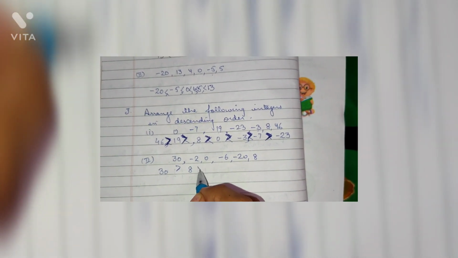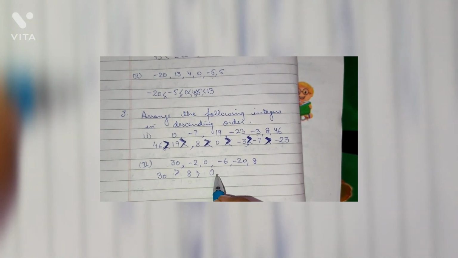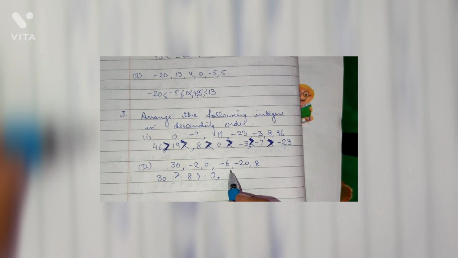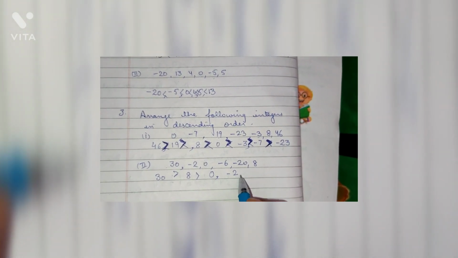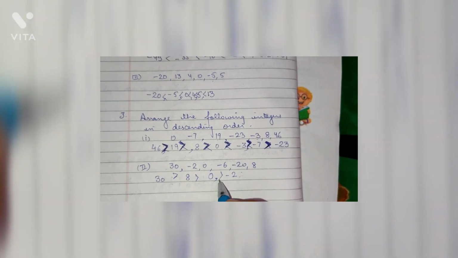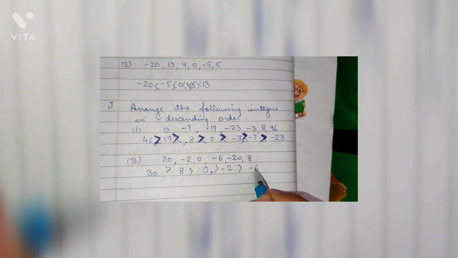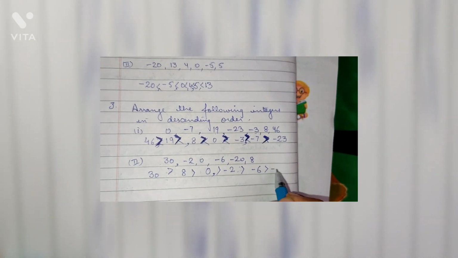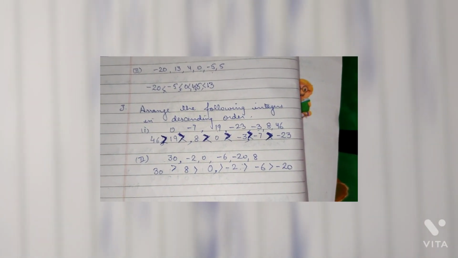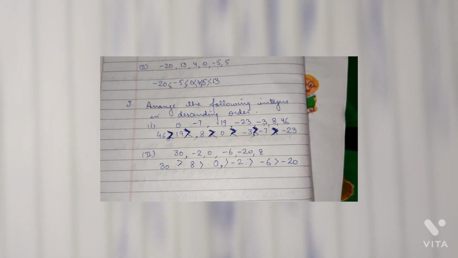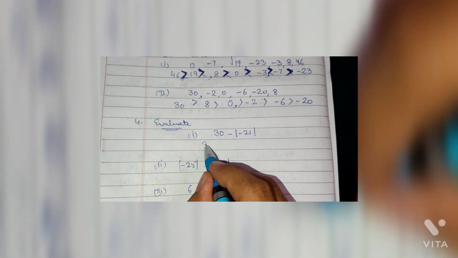In the next part, among the positive numbers, the greatest one is 30. Next is 8, then 0. And among the negative numbers, the greatest number is -2, then -6, and the last one is -20. So from the negative numbers and the positive numbers, the number which lies on the right side is greater than the number which is on the left side.